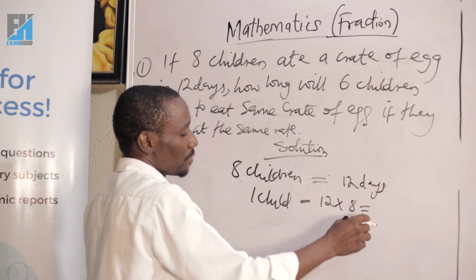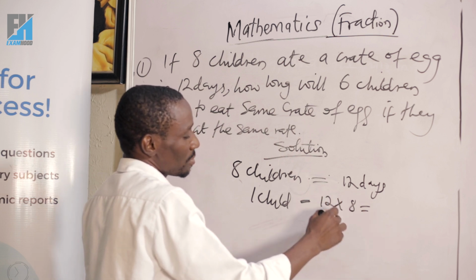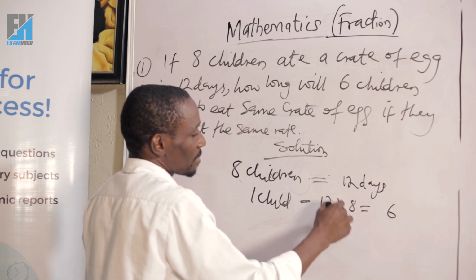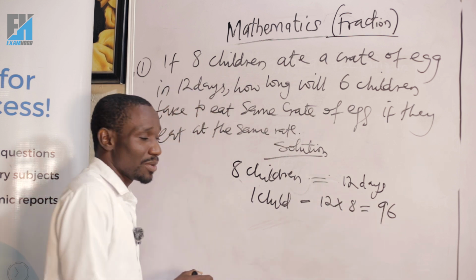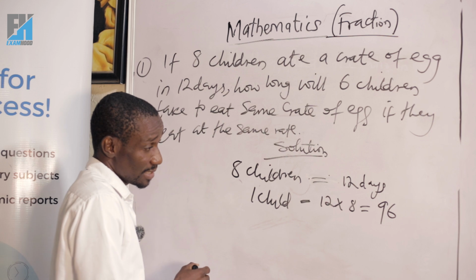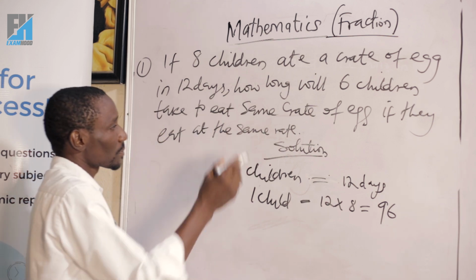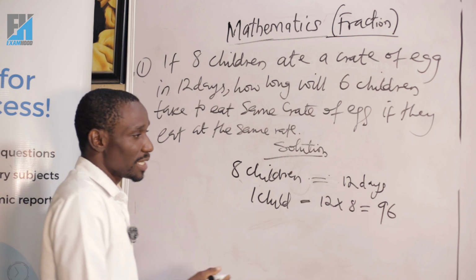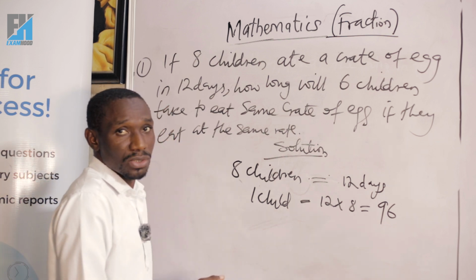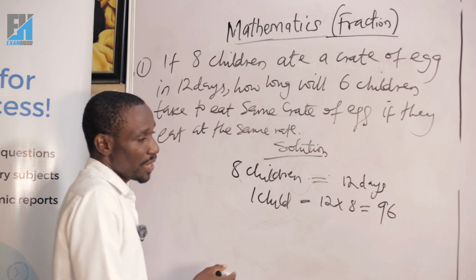And 12 times 8 will give you what? 8 times 2, 16, right? 6 carry 1. 8 times 1, 8 plus 1, 9. That's for one child, the child will eat that crate of eggs for 96 days. Then for 6 children, how long will it take 6 children to eat the crate of eggs?